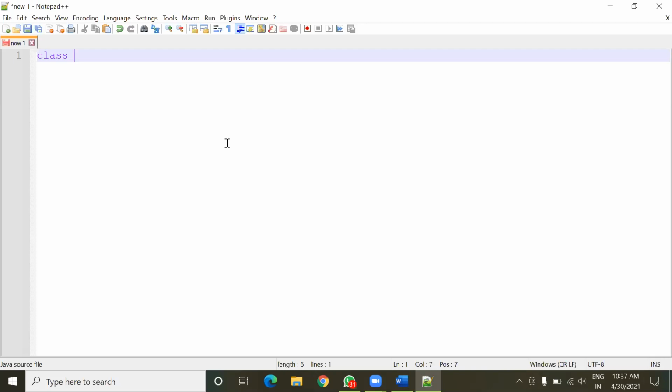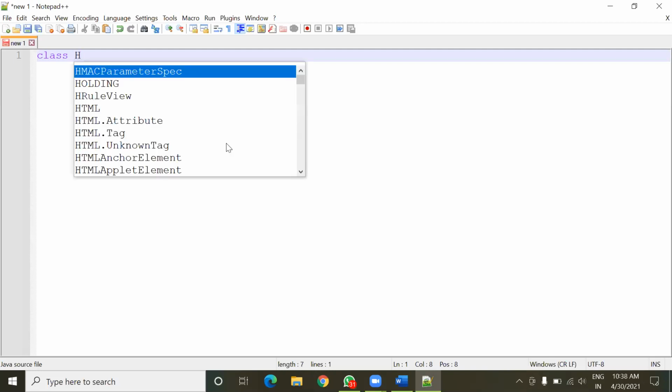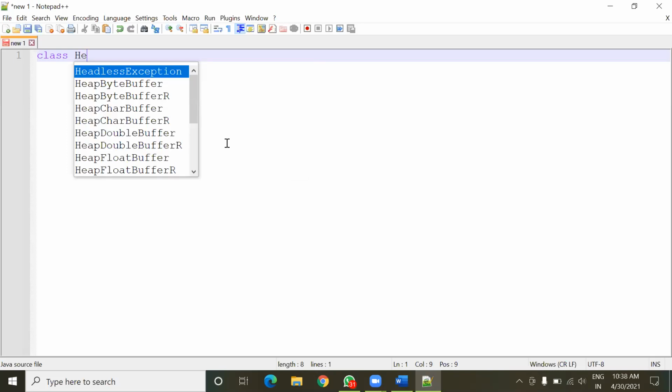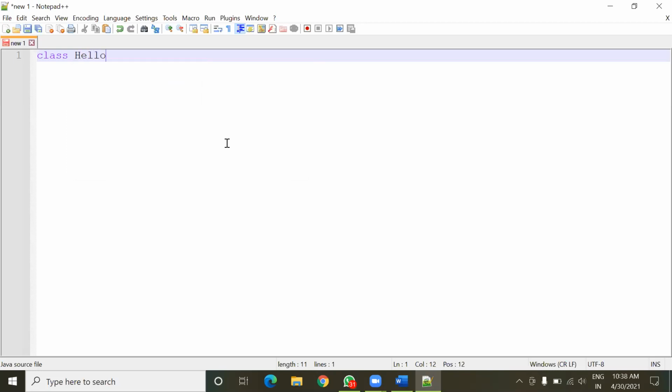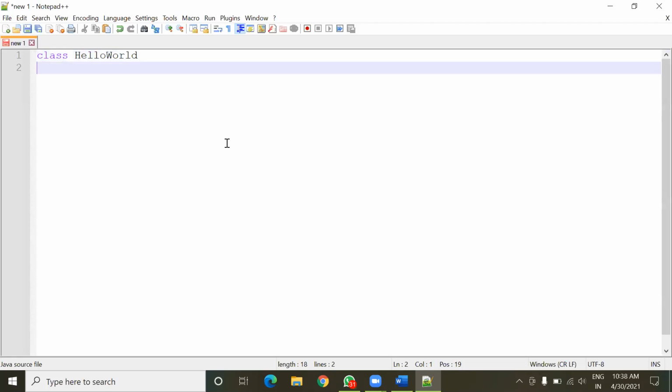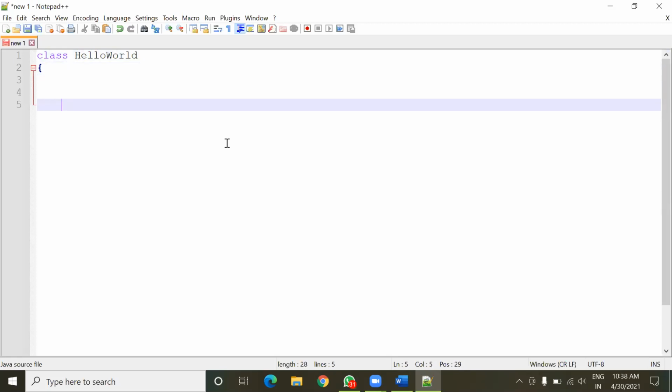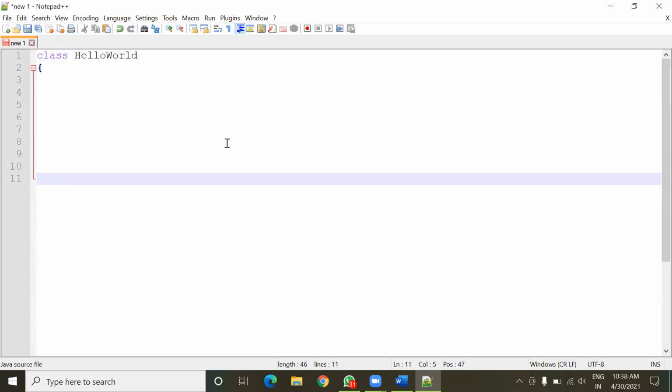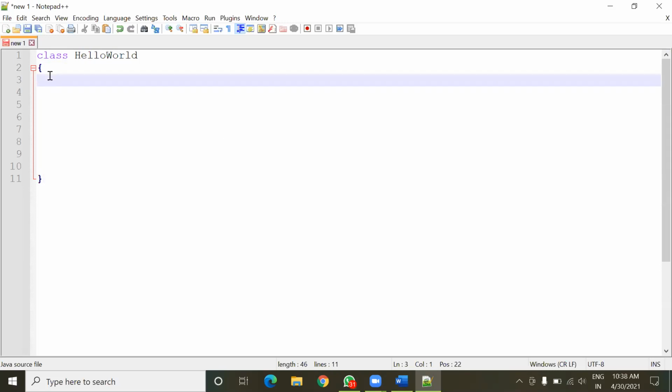I'm going to name it HelloWorld. Every class has its own block, which is marked inside curly brackets.